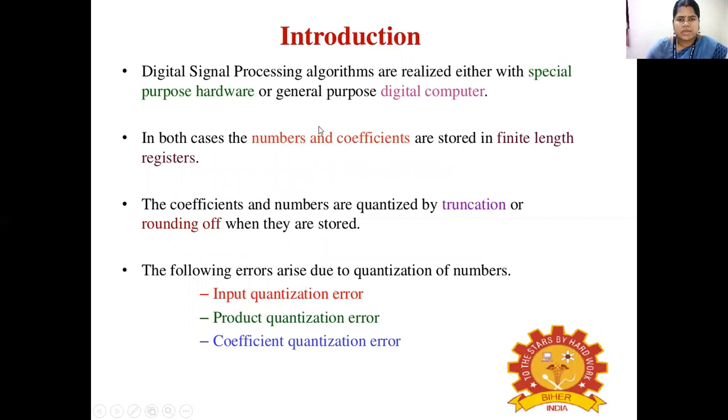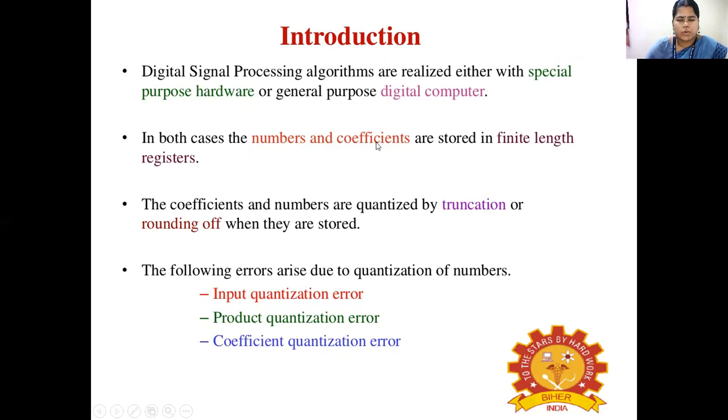Digital signal processing algorithms are realized either with special purpose hardware or with a general purpose digital computer. In both cases, the numbers and coefficients are stored in a finite length register.